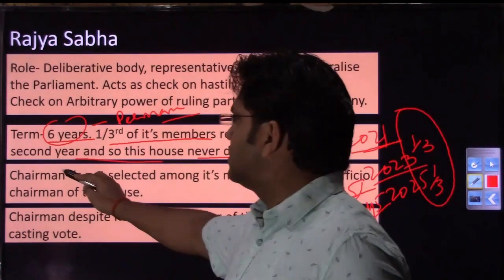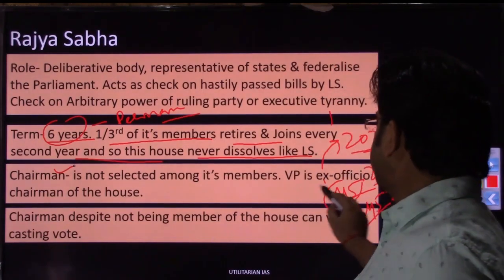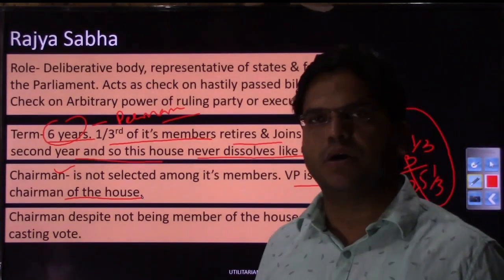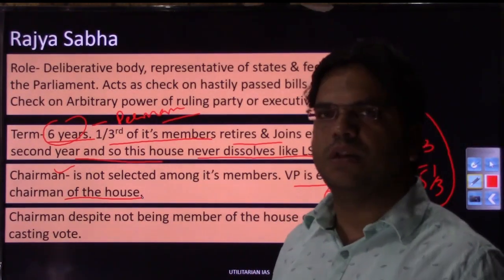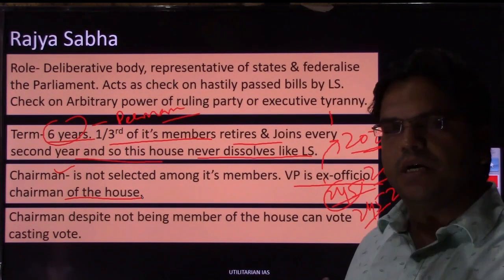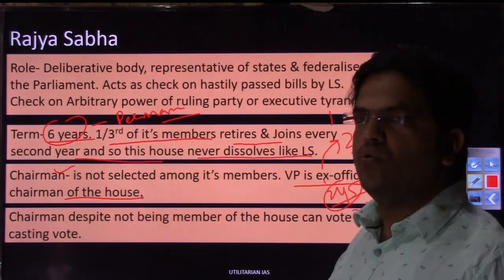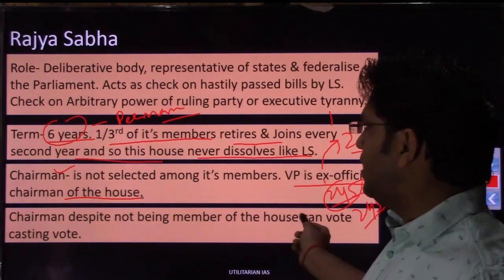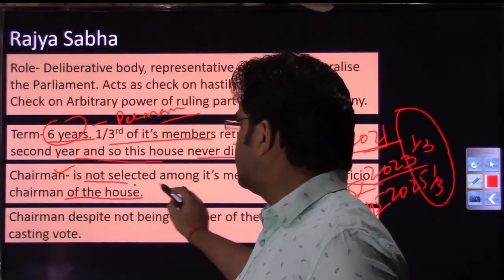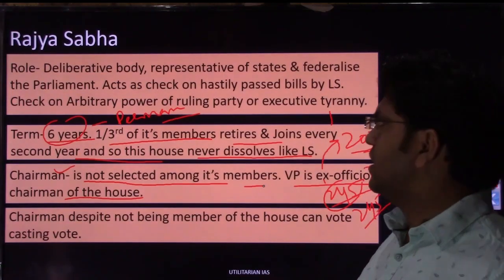As far as the chairman is concerned, as we already discussed when we were discussing the vice president, the vice president is ex officio chairman of the house. So generally what happens in the case of Lok Sabha or state assembly or state legislative council, the chairman or speaker or head of that house is elected among their own members. That is not the case in Rajya Sabha. Whosoever joins as vice president will go on to become chairman of Rajya Sabha, and that's why it is said the chairman of Rajya Sabha is not selected among its members. That is the case in Lok Sabha and state assembly.